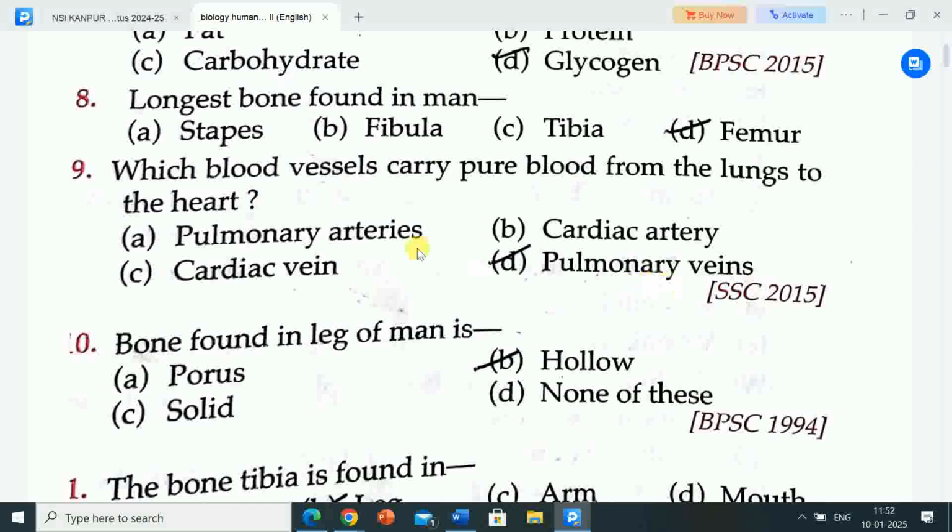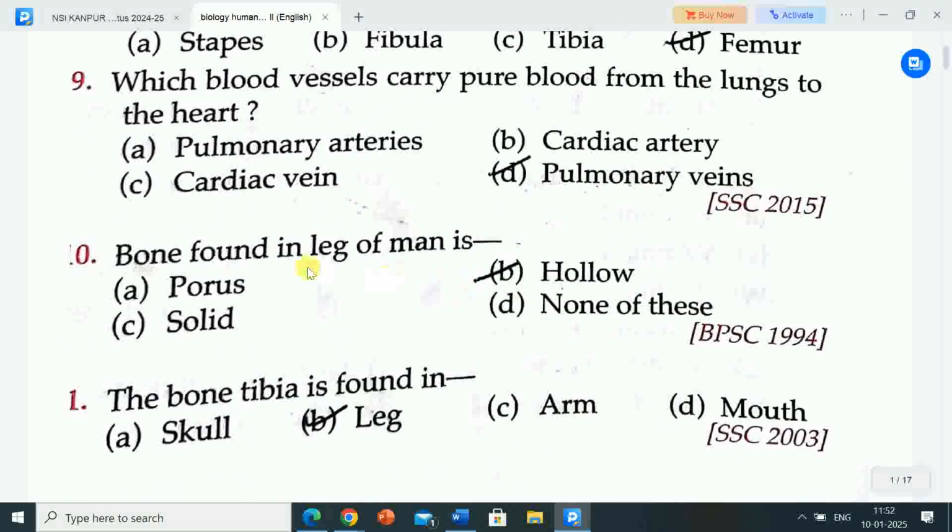Pulmonary veins carry pure blood from the lungs to the heart. So this is a very important question. Which blood vessels carry pure blood from the lungs to the heart? Correct answer is pulmonary veins.